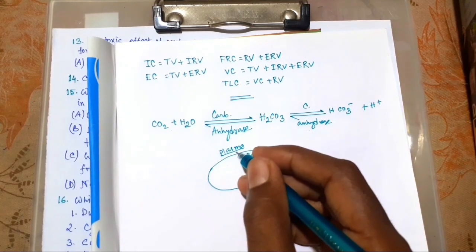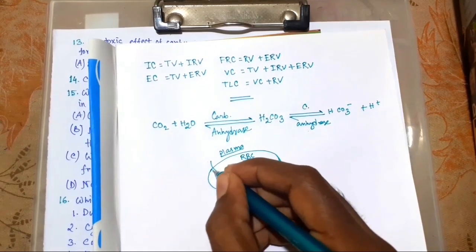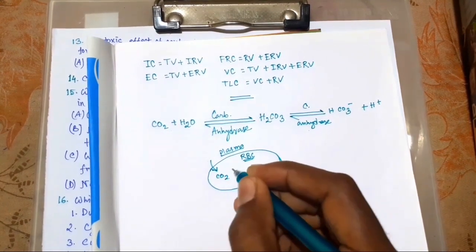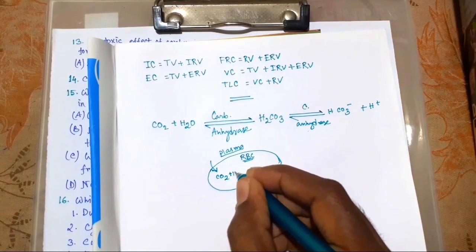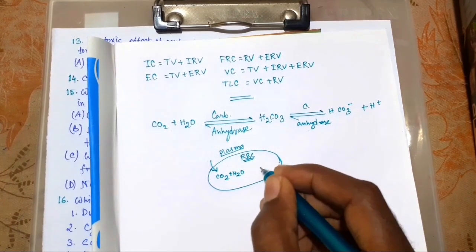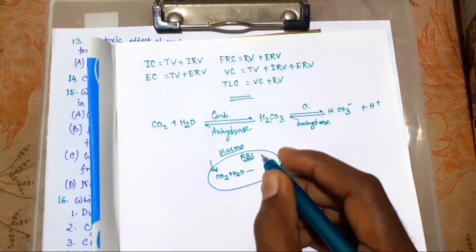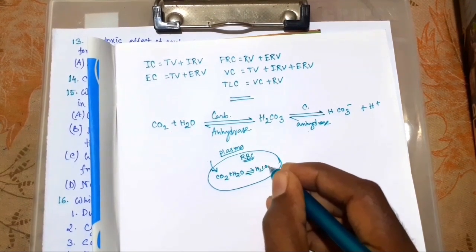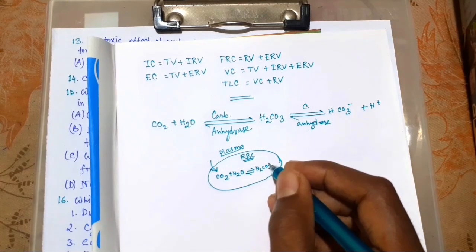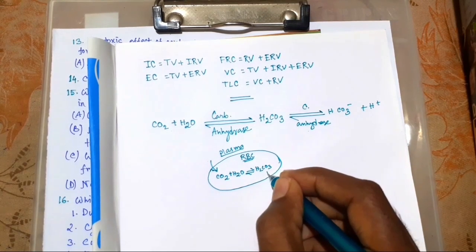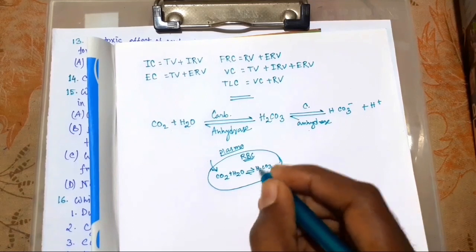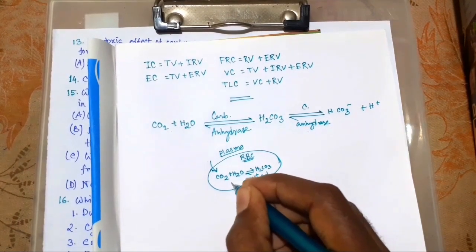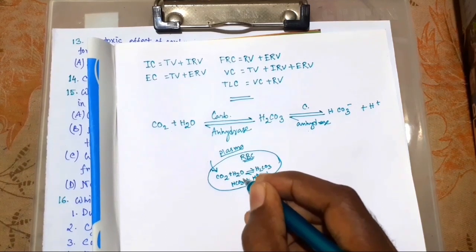Now CO2 diffuses into RBC, reacts with water, and forms H2CO3 by the enzyme carbonic anhydrase. And this H2CO3 will give H plus and HCO3 minus.